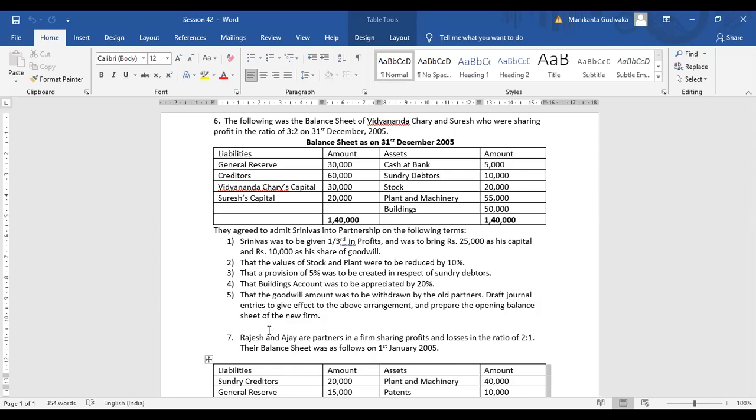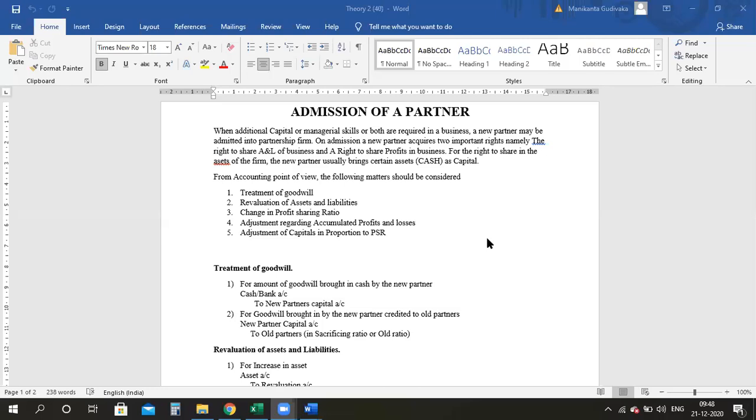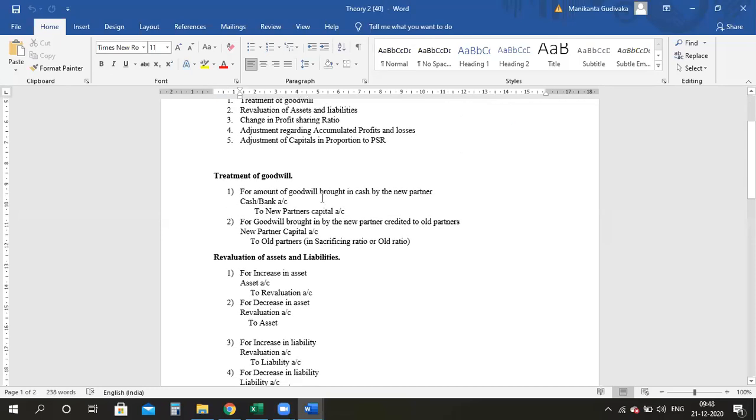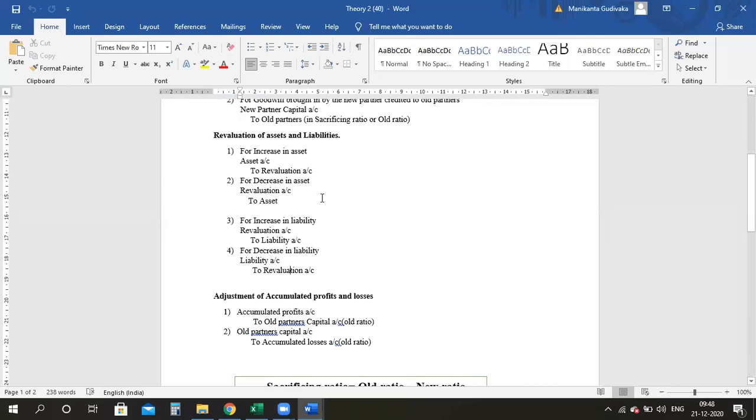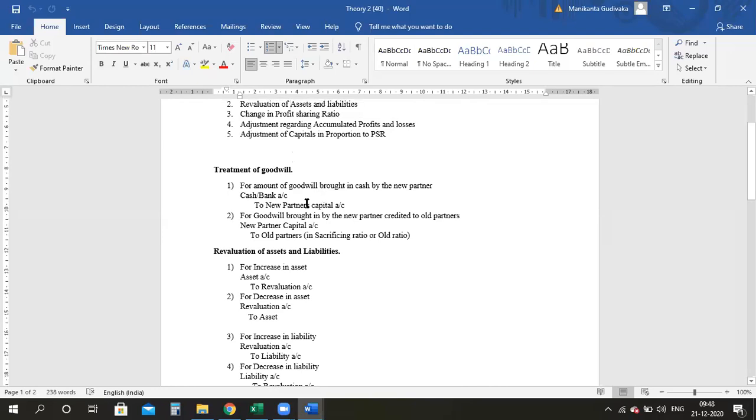I wanted to show you the other session wherein we have explored and understood how we are going to pass the journal entries and everything. So just wait a minute. All right, guys, just for revision purposes, I'm doing this, because all these things I taught you here in the admission of a partner, we will be seeing in the problem which I'm going to do now. So please have a look at all the journal entries.